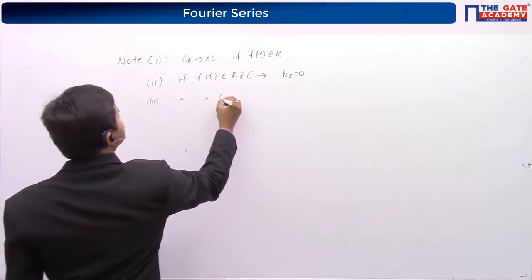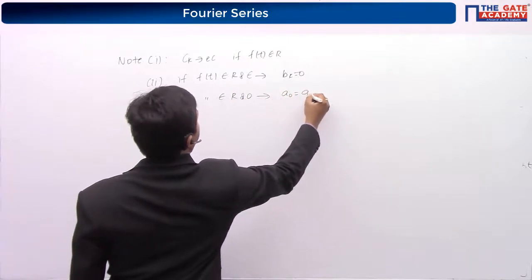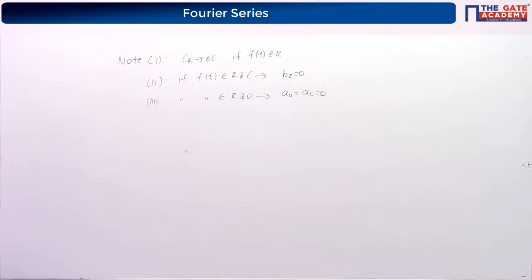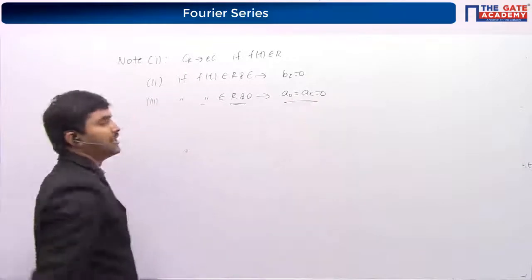If f of t is real and odd, then a0 and ak values are equal to 0.